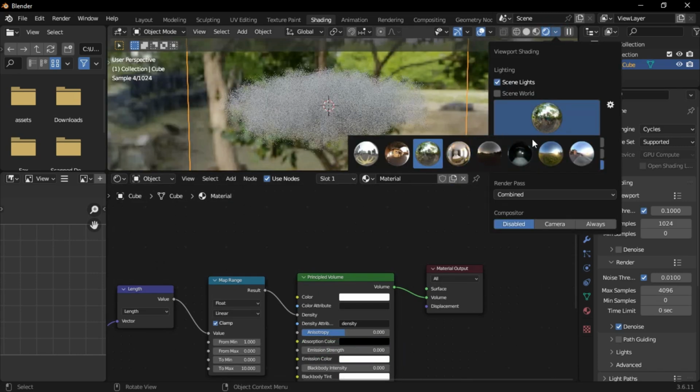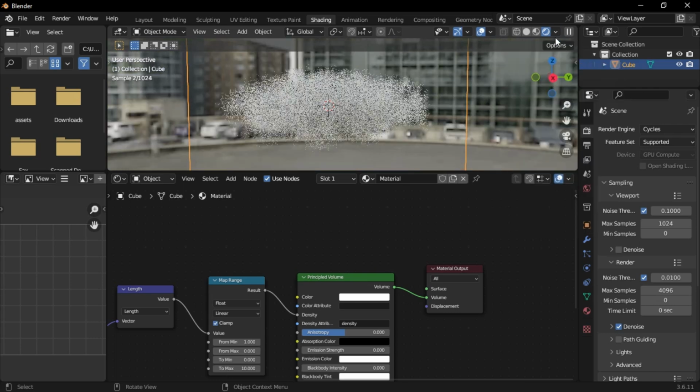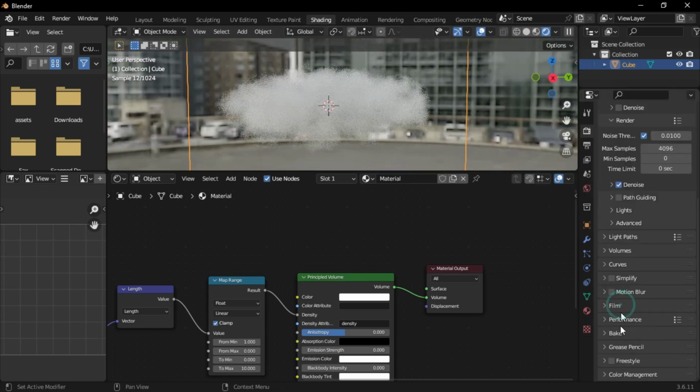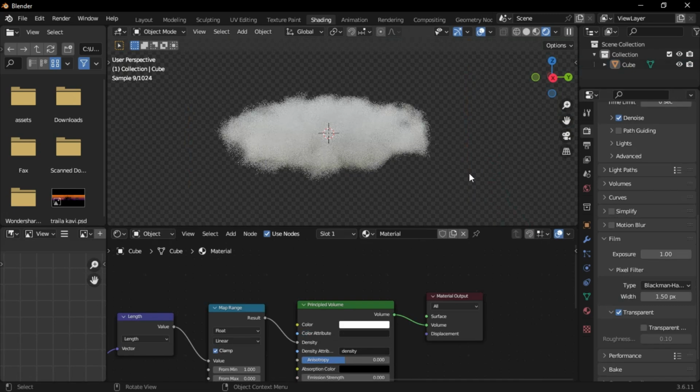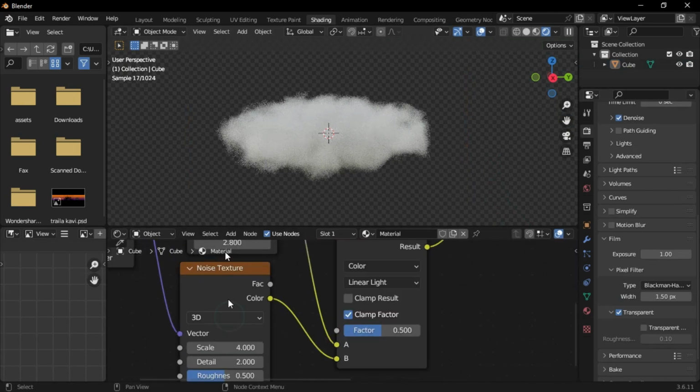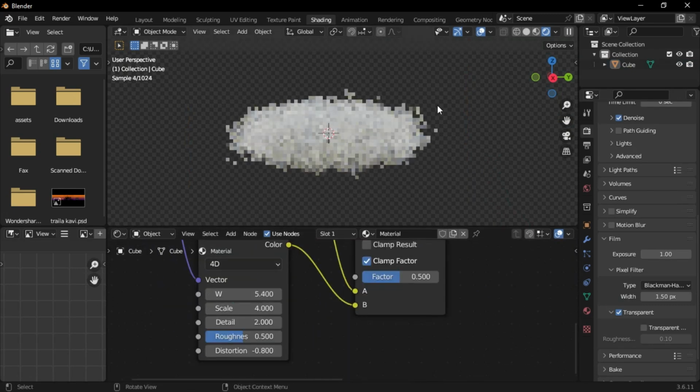You can add lights or use an HDRI if you have one. I'll be using Blender's built-in HDRI. If you want to change the cloud shape, switch the noise texture from 3D to 4D and adjust the scale.